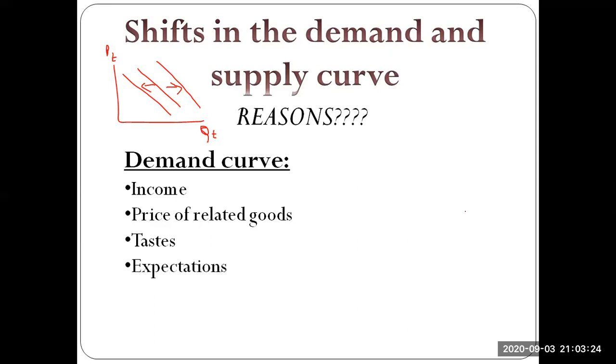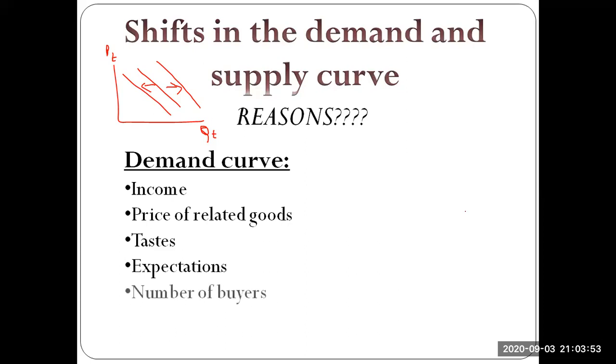So let's say you expect that the prices will rise in the future. That is, you expect that you will have a low amount of income at hand. So at the given price, you might be willing to buy more, essentially in order to stock up for the future. So given the same price, you might change your quantity demanded when you have different expectations regarding the future, not just based on prices, but based on other things as well. So expectations also play a major role.